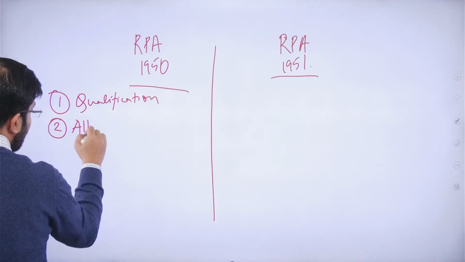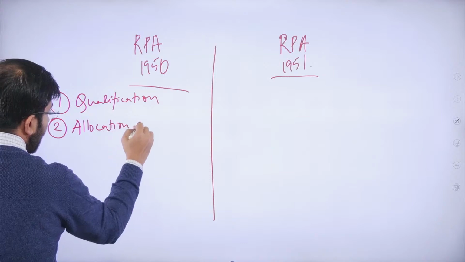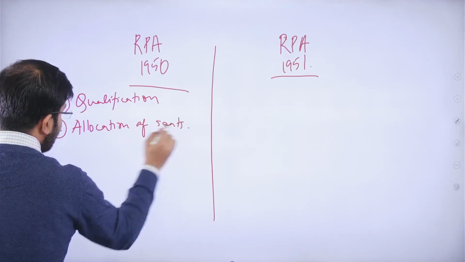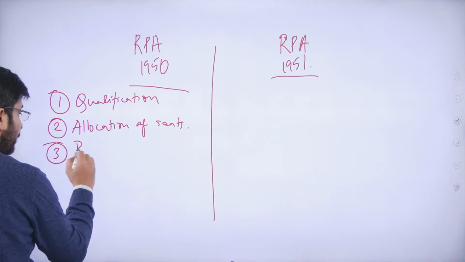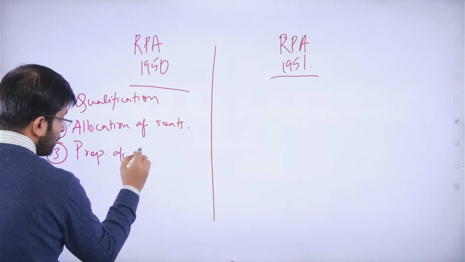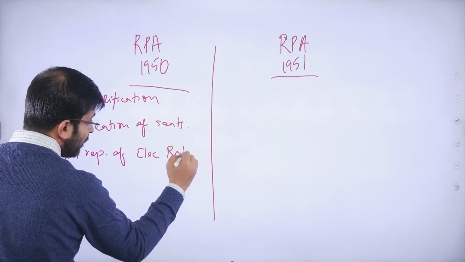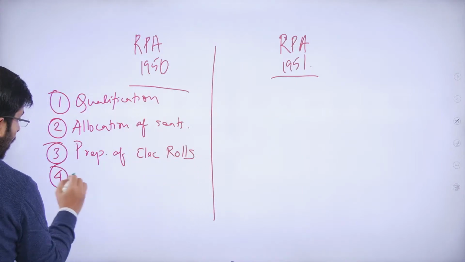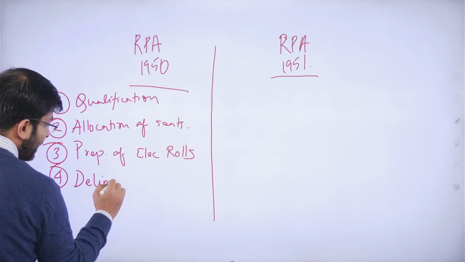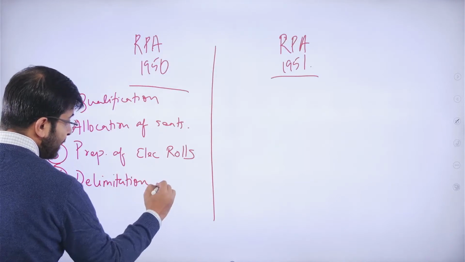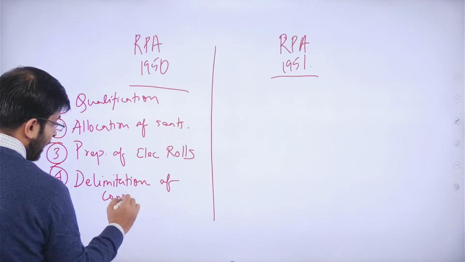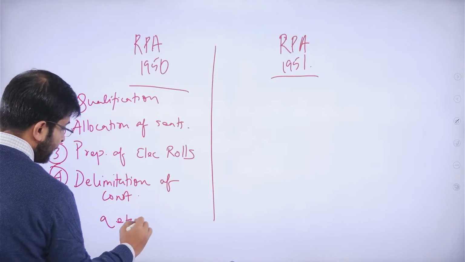Number 3, you're also looking in the 1950 Act at the preparation of the electoral rolls, or the delimitation of constituencies. All of those mechanisms that have to be done before the election process or the voting has begun.